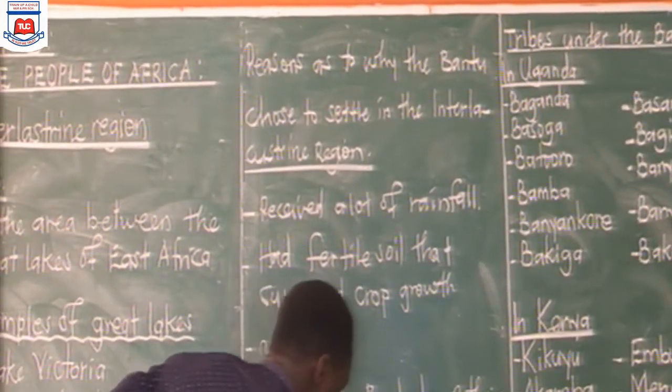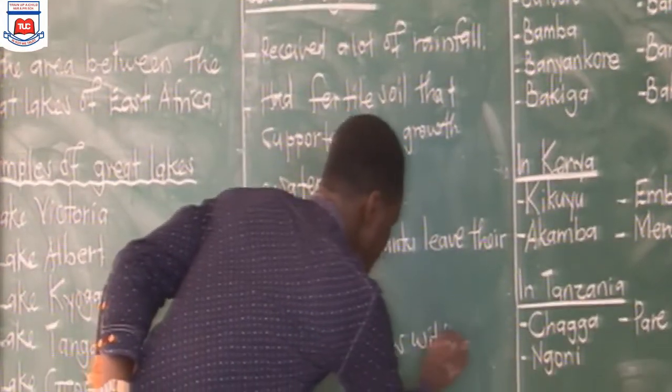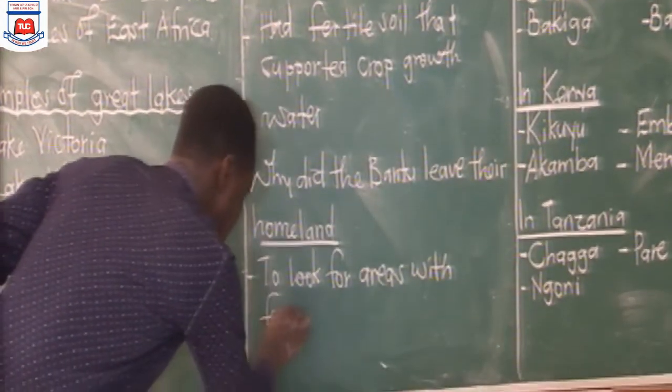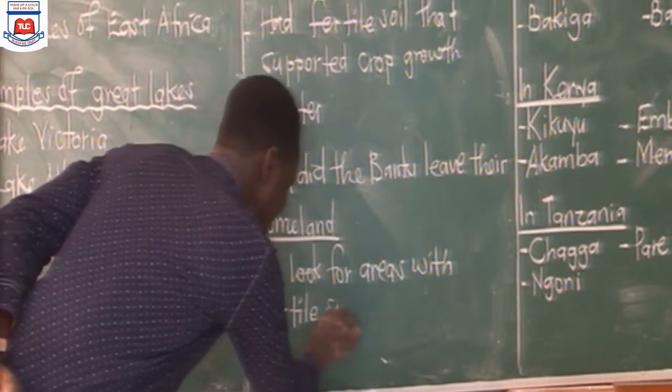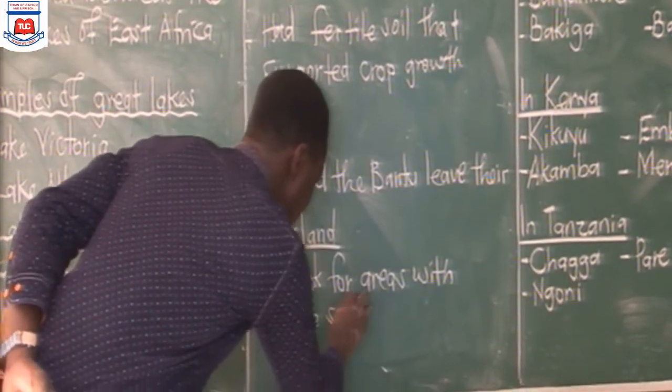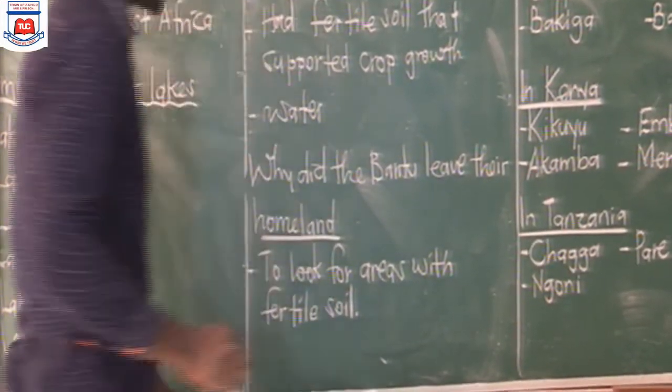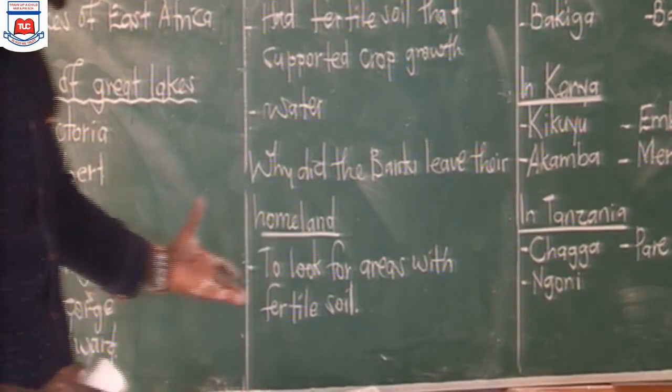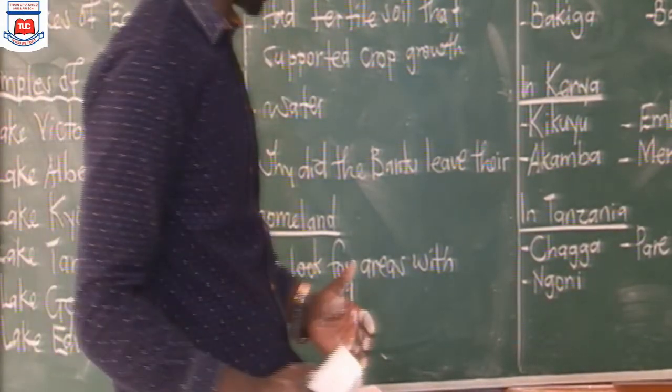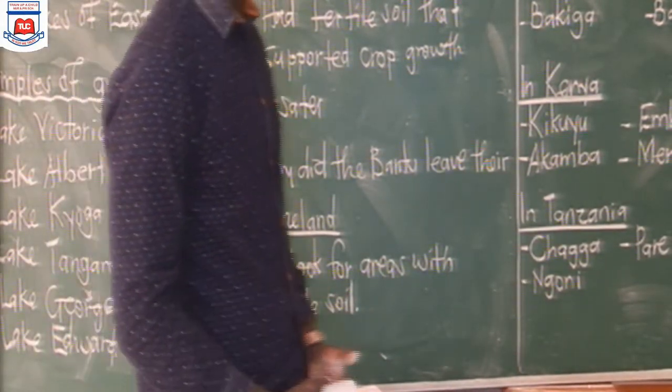To look for areas with fertile soil, to look for areas that had fertile soil so that they could grow their crops.